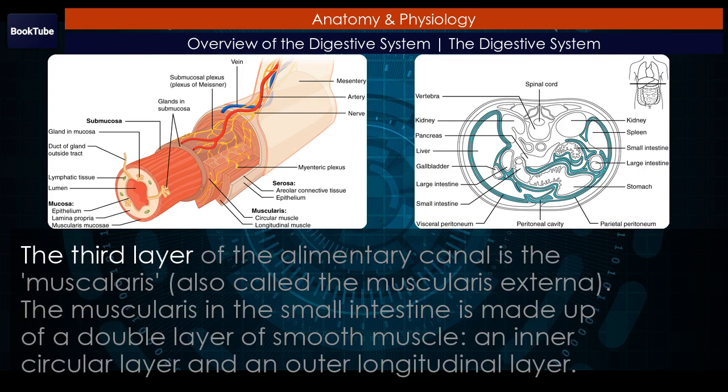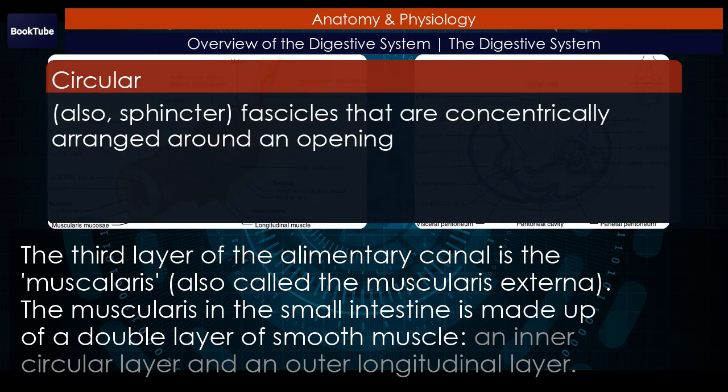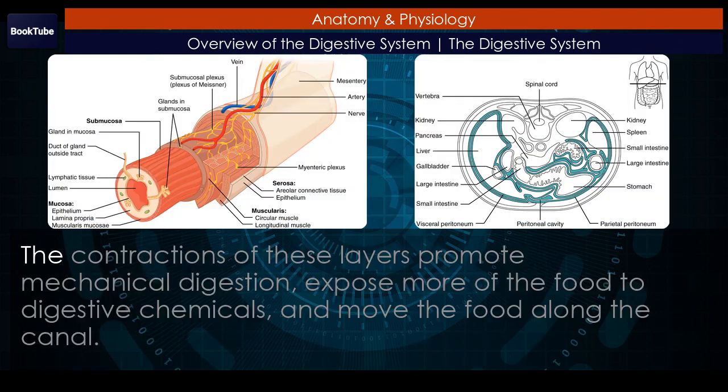The third layer of the alimentary canal is the muscularis, also called the muscularis externa. The muscularis in the small intestine is made up of a double layer of smooth muscle, an inner circular layer and an outer longitudinal layer. The contractions of these layers promote mechanical digestion, expose more of the food to digestive chemicals, and move the food